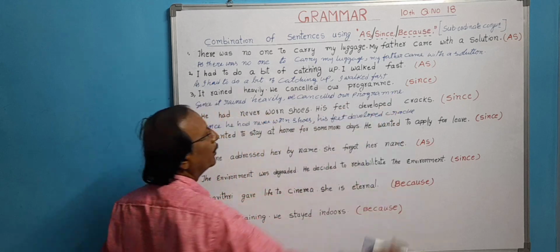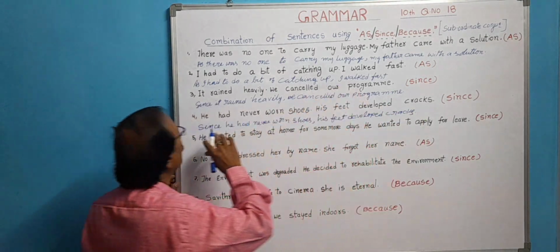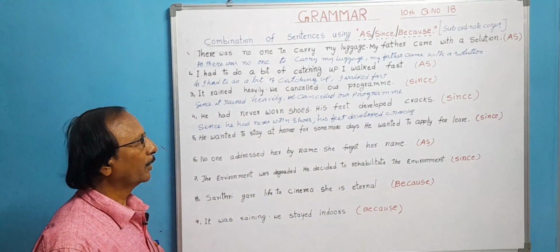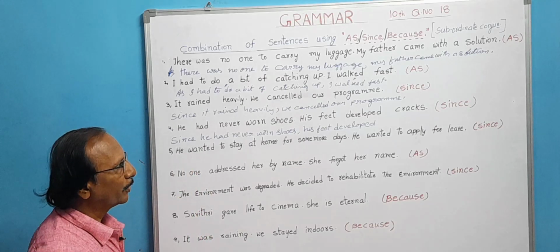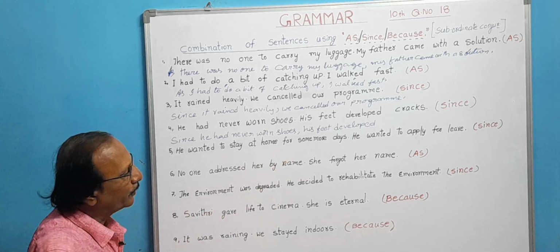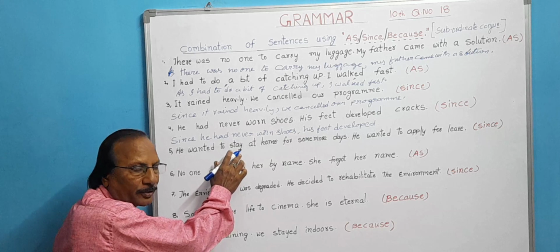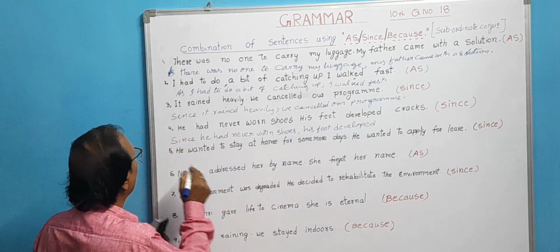His feet developed cracks. Since he had never worn shoes, his feet developed cracks. Now let us see the fifth sentence. This sentence also has to use since and combine the sentences. After since we have to write the reason and then put a comma, and finally the result.